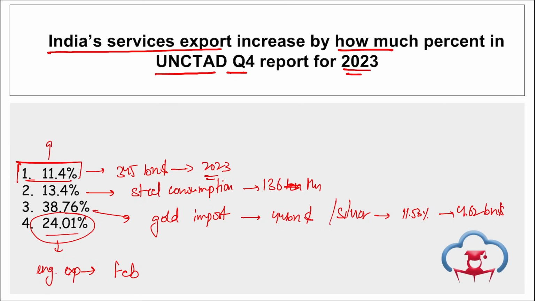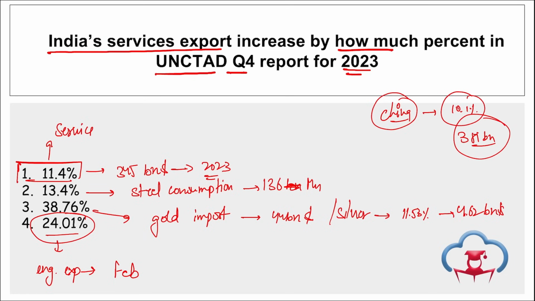So if we talk about the service export, it increased by how much? 11.4%. Correct. Then if we talk about China, remember in China the service exports decreased by 10.1% to $381 billion in 2023, but China emerged as the top performer among various countries in terms of services exported, followed by India. Right.